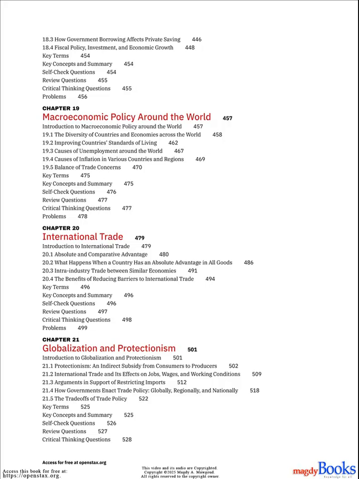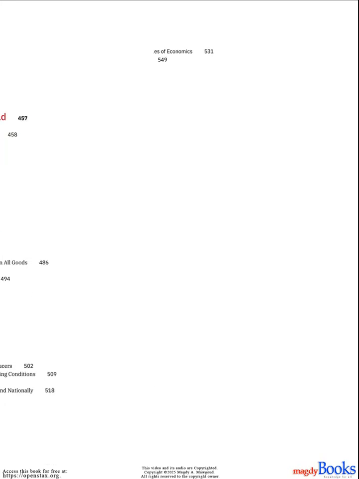Chapter 21. Globalization and Protectionism. Introduction to Globalization and Protectionism. 21.1. Protectionism: An indirect subsidy from consumers to producers. 21.2. International trade and its effects on jobs, wages, and working conditions. 21.3. Arguments in support of restricting imports. 21.4. How governments enact trade policy, globally, regionally, and nationally. 21.5. The trade-offs of trade policy. Key terms, key concepts and summary, self-check questions, review questions, critical thinking questions.